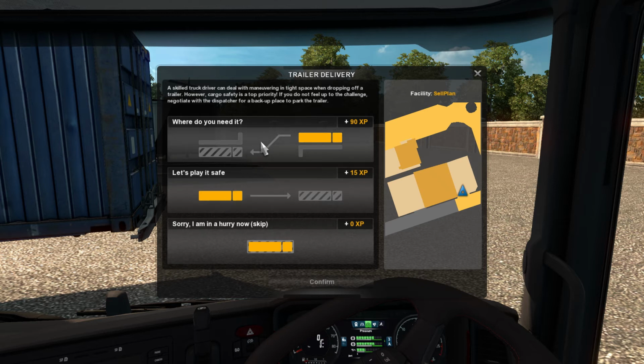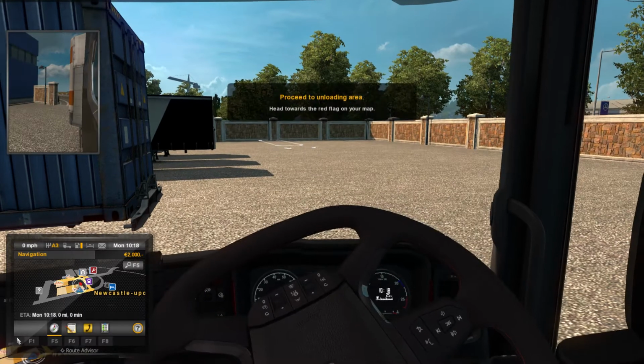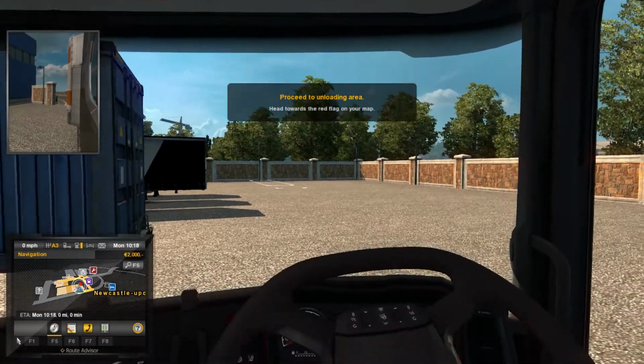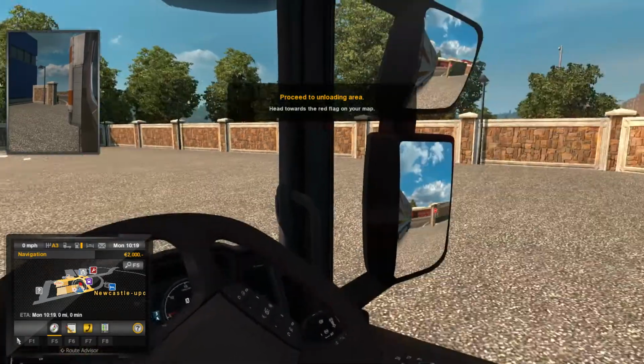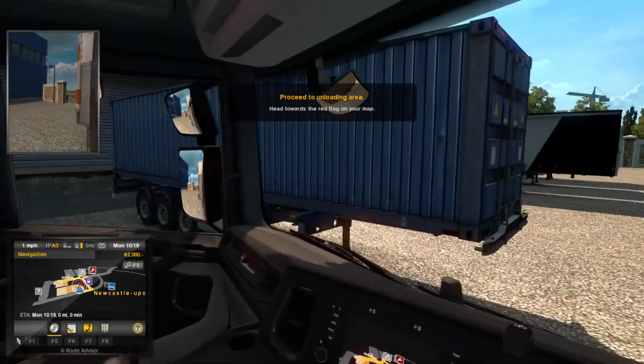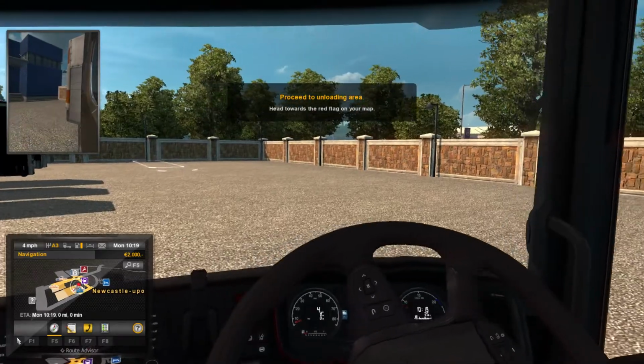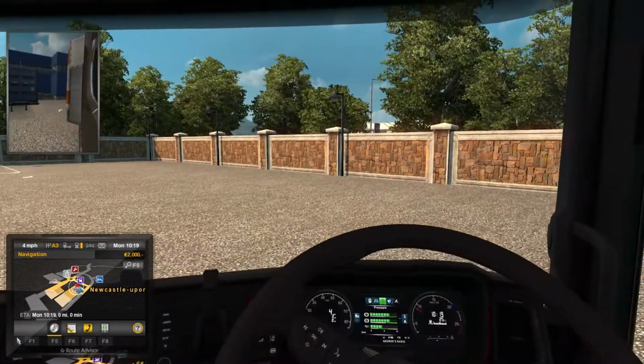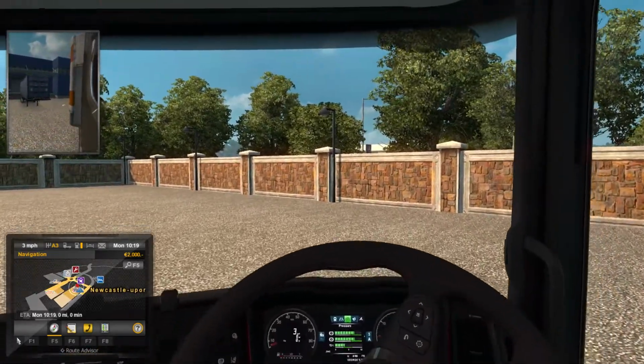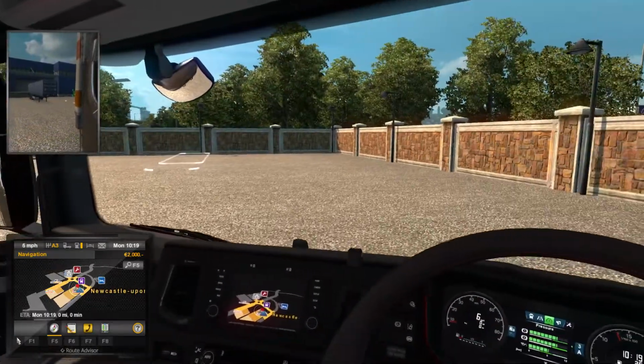So we're going to go for where do you need it now, and we're going to select confirm. Now forgive me if I make a complete pig's ear of this, but we'll have a go and see what happens. So check your mirrors, and then we're going to head off, and that white box over there is where they want it parked. They want the trailer in that box over there.